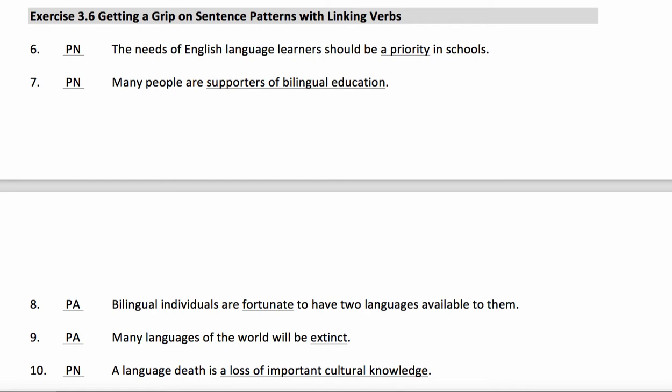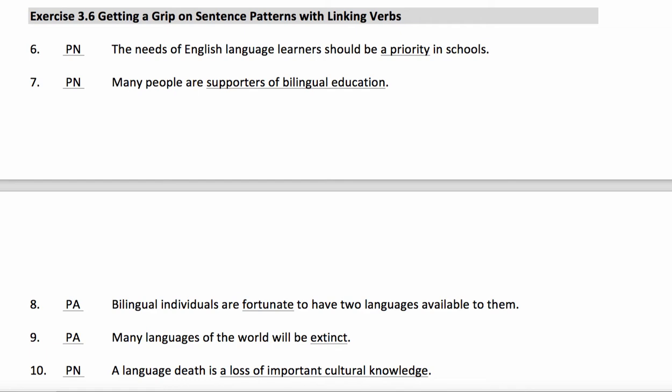After the linking verb, do we have a noun phrase? Do we have an adjective? Or do we have an adverb? If we look at number 6, the subject of our sentence is the needs of English language learners. The verb is should be, and then we have a priority. A priority is a noun phrase, so this is a predicate nominative.